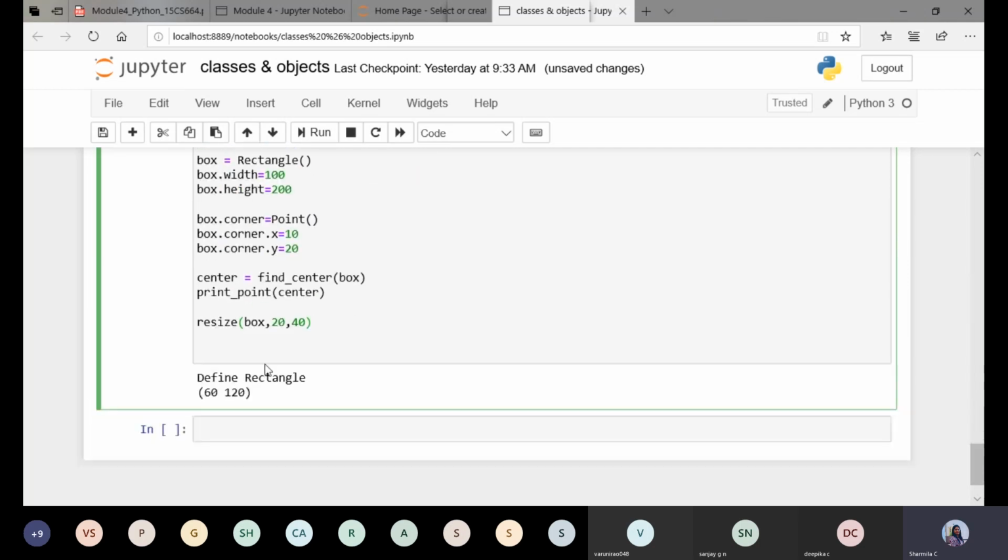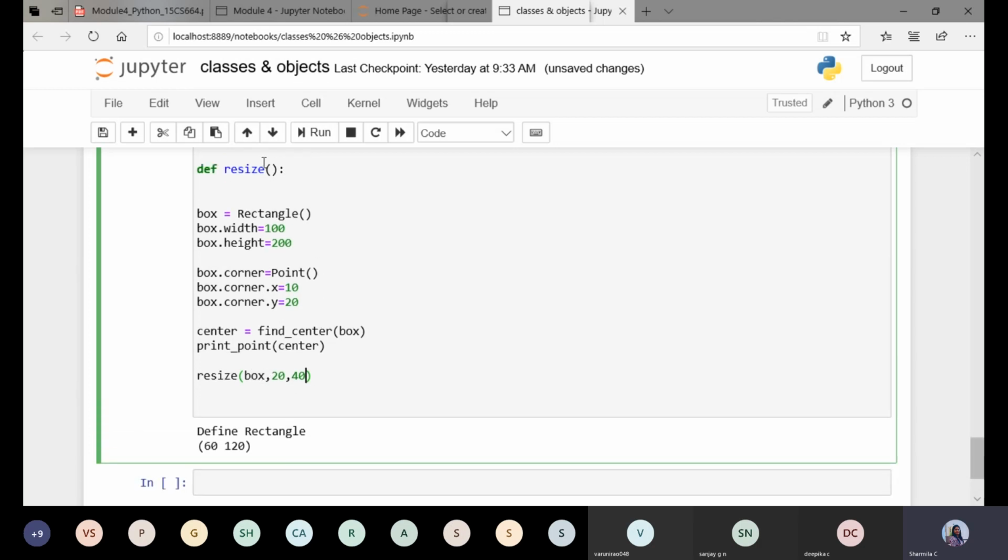Fine. Now here resize, when it comes to box 20 and 40, how many arguments do I need to give as an input to this function? Now here also I need to pass 3 formal arguments or parameters. So I'll just take it as rect. Then once again, this is my width value. I give it as W. Then once again, this is the height value. I'll give it as H. So rect, W comma followed by H. So here 3 arguments, again here 3 arguments.